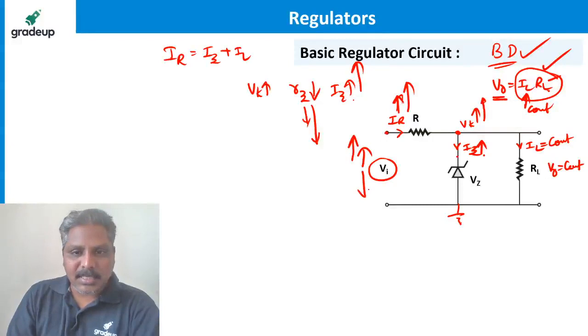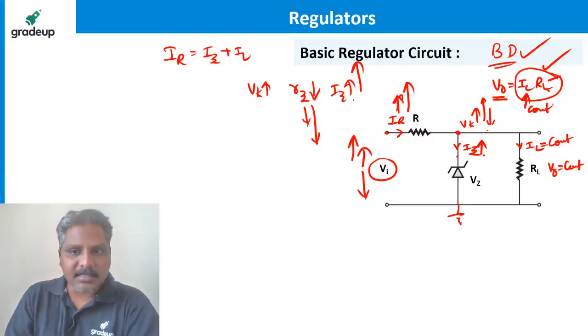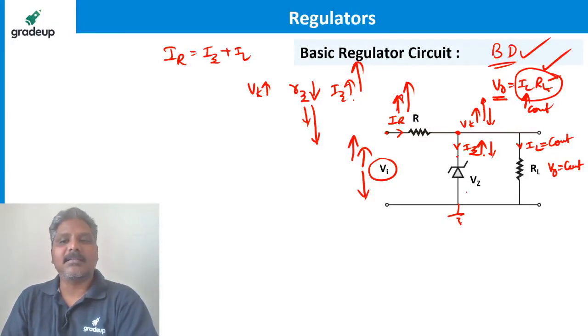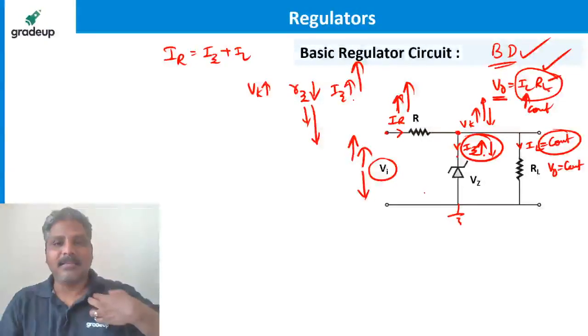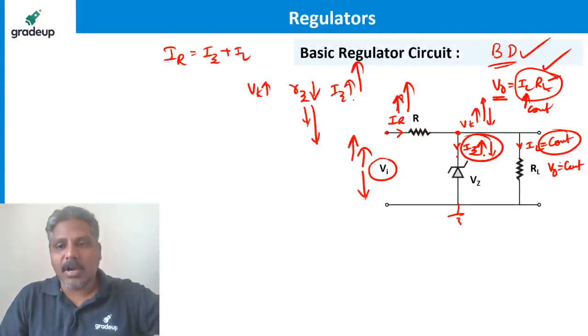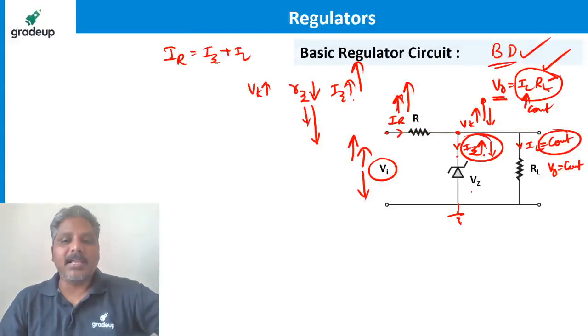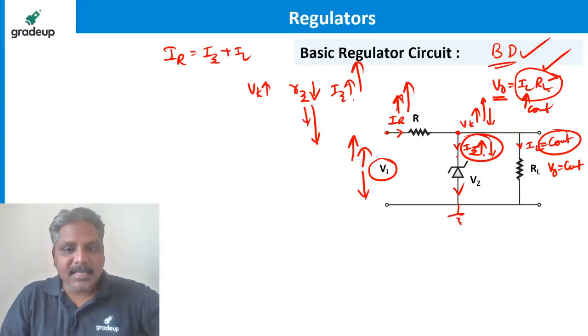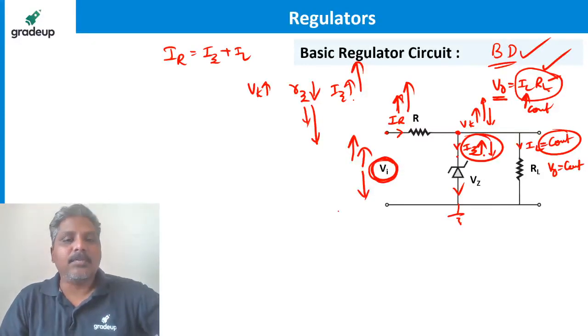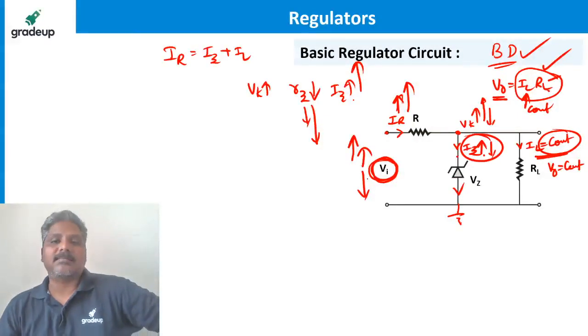Suppose if the voltage is decreased, cathode voltage is decreased, so Zener current will decrease. So always IL is maintained constant. You see, changes are happening in the Zener current only, not anywhere else. Is it not? This is how the output voltage is maintained constant. Why? Because the dynamic resistance offered by the Zener is changing in accordance with the input voltage, so that the current flowing through the Zener is getting affected, not the load current.